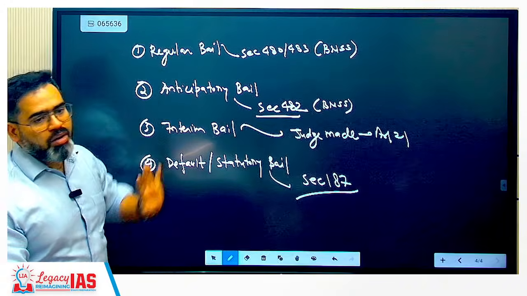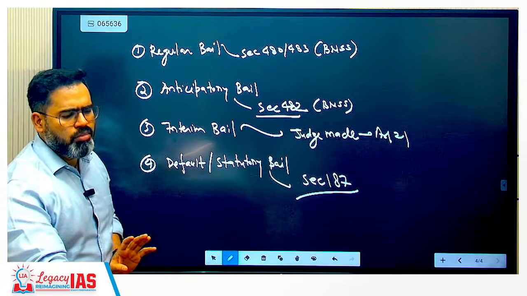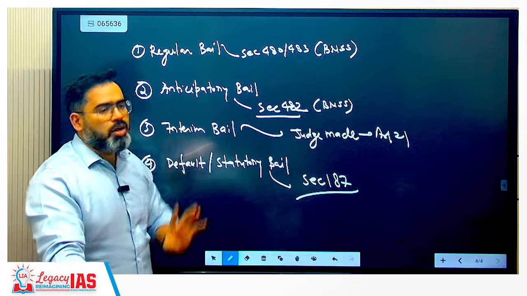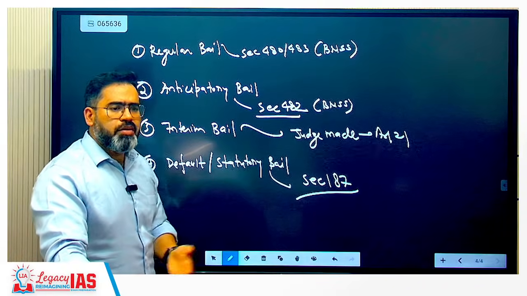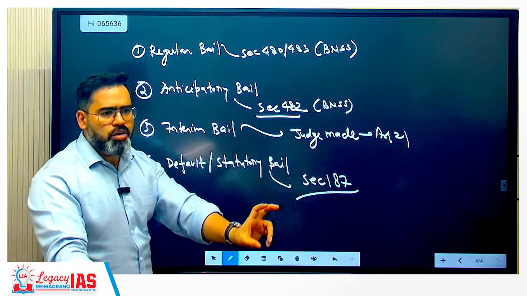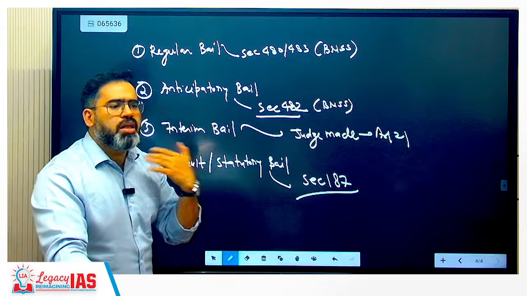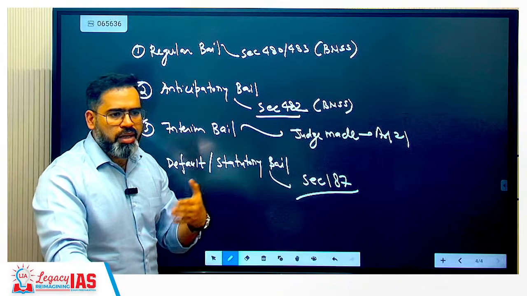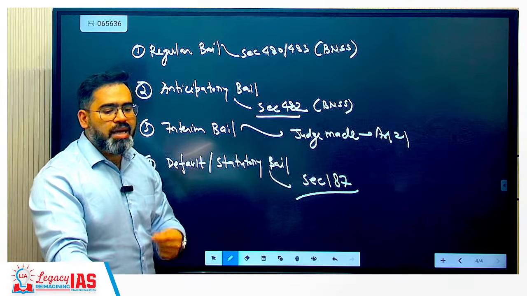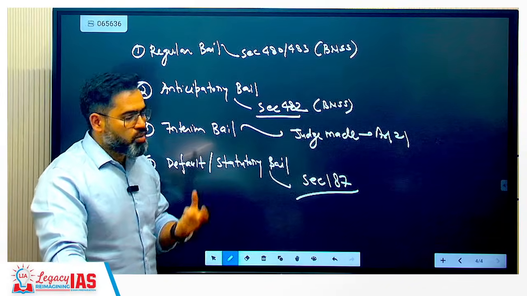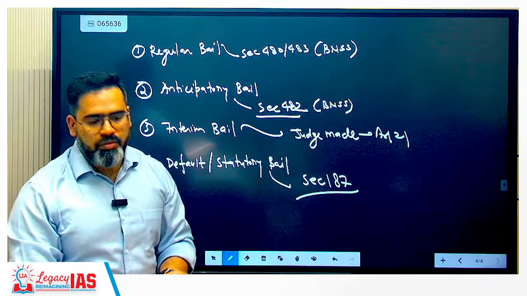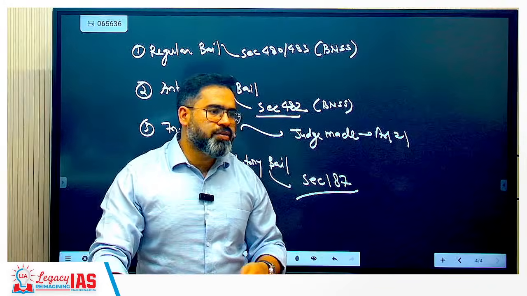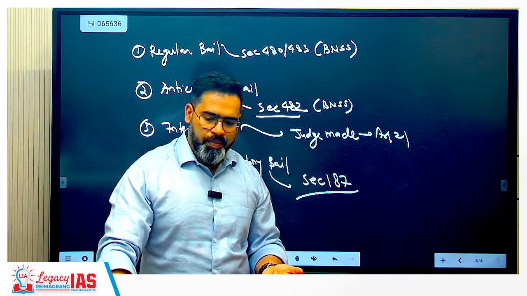So first is regular bail actually. This is the most common form of bail. Regular bail क्या होता है? Whenever you are going to be arrested, or you are arrested already, your family, what will they do? They will go for the bail only. So that is called regular bail. So regular bail is the most common form, filed after arrest. Okay?